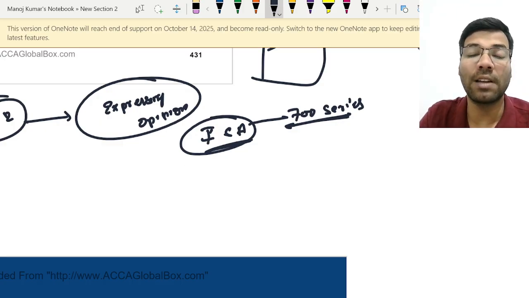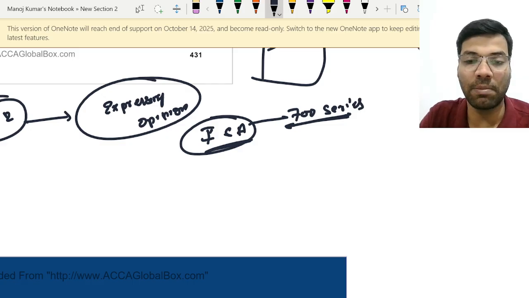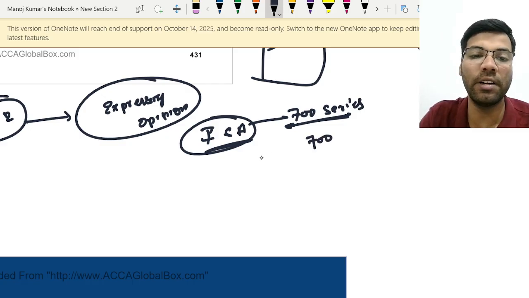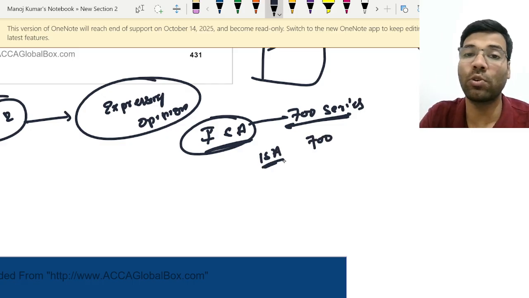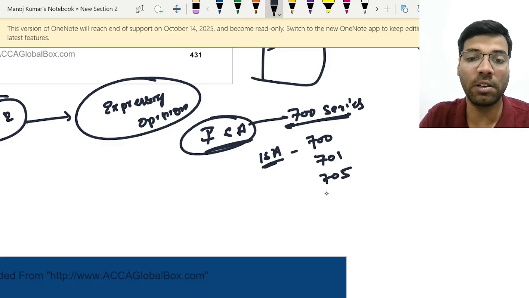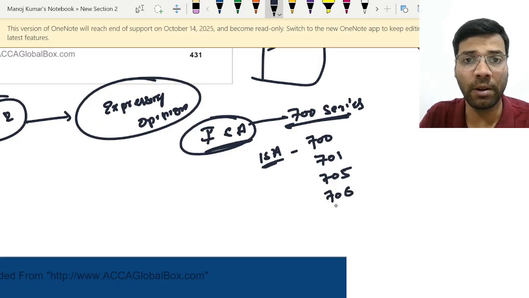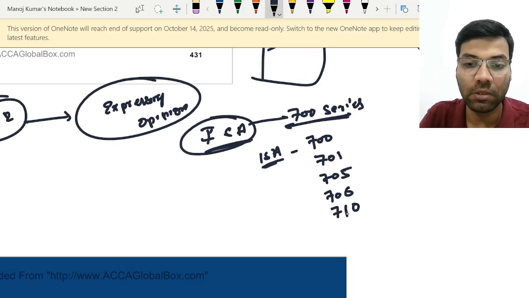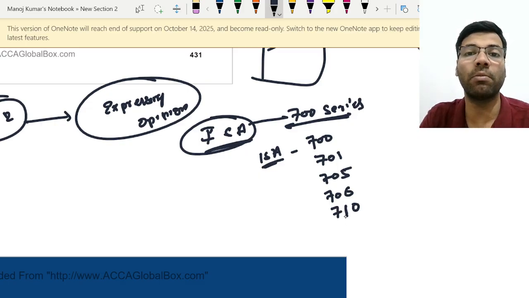Now the standards that we are dealing with in this chapter are the 700 series. So remember that ISA should compulsorily be there before the number. So ISA 700, forming an opinion and reporting on financial statements. 701, key audit matters. 705, modifications to the independent auditor's report. 706, emphasis of matter paragraph and other matter paragraph in the independent auditor's report. 710, comparative information, corresponding figures and comparative financial statements.